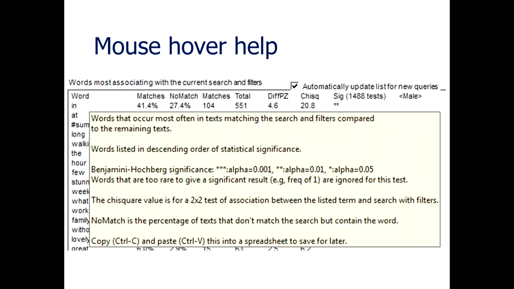And if you want to know more details, if you put a mouse hover over the results, then you get a more precise breakdown of exactly what the stars mean and the procedure used to guard against false results, which is the Benjamini-Hochberg procedure.